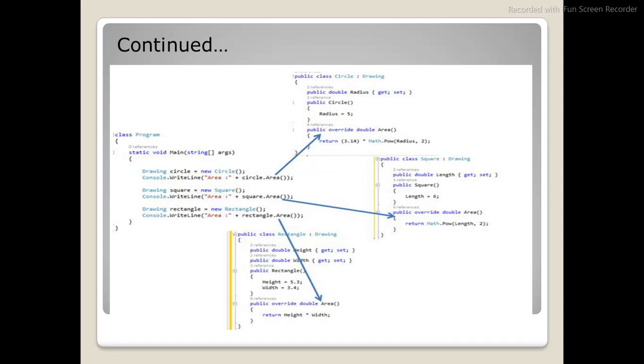Whenever you are trying to call circle dot area, you have already given override, so it will take the implementation of this and put it here. The same happens with square, and the same with rectangle. So this is what method overriding is. You can call it runtime polymorphism.